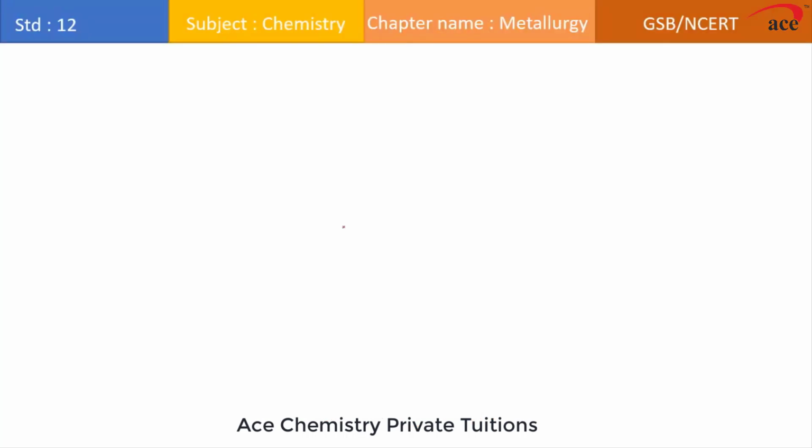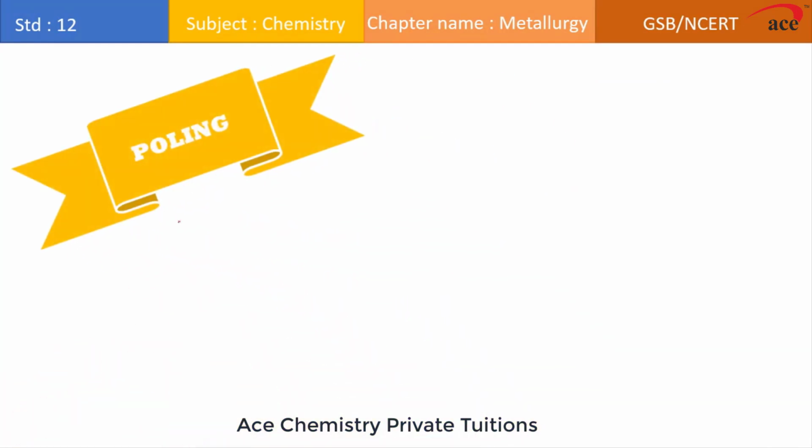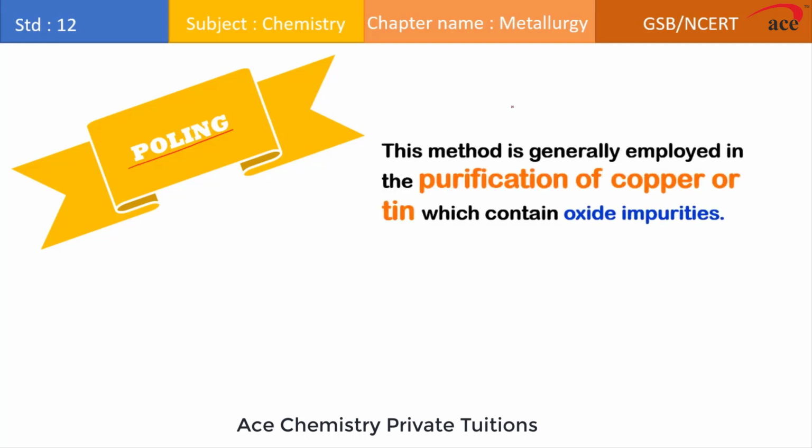The next method of refining is poling. So basically, students, poling is applied for refining those metals which contain oxide as an impurity. For example, purification of copper or tin is basically done by what, poling. So in poling, we are refining copper and tin, which contain oxide as an impurity.